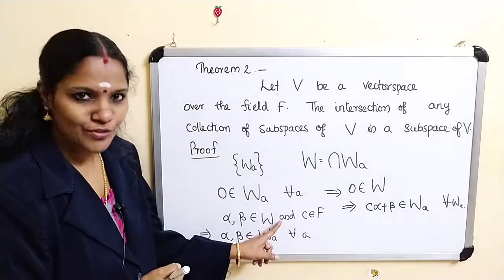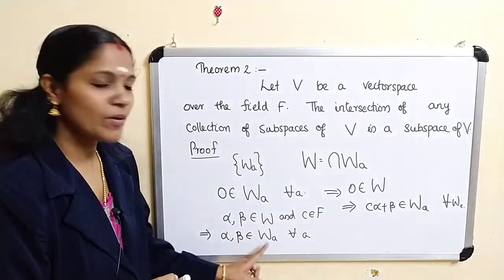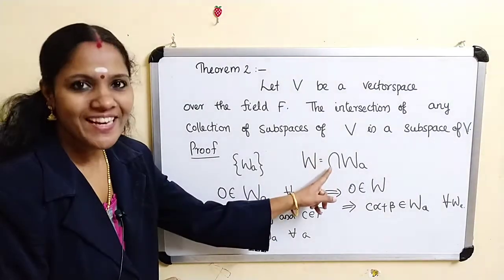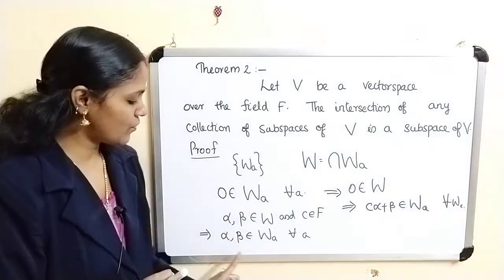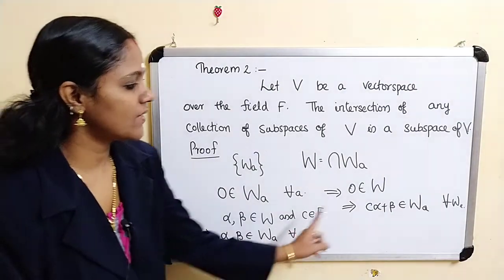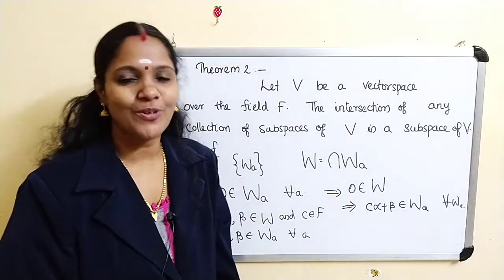Alpha, beta belonging to W implies alpha, beta belong to W_A because W is the intersection. But W_A are subspaces of V, therefore alpha, beta belonging to W_A implies c alpha plus beta belongs to W_A.